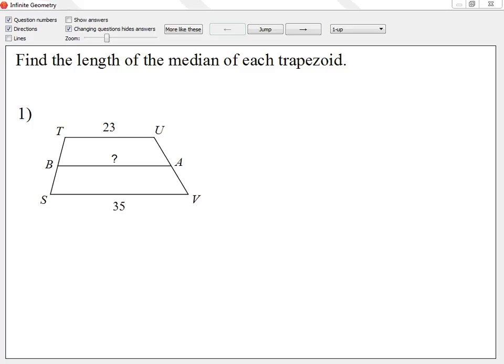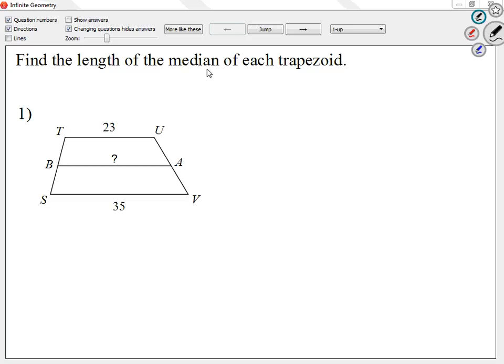You should have words that are different but mean the same thing. So median and mid-segment is actually the exact same thing. Remember how before you guys learned something that was called average, and then you guys learned something that was mean, and figured out it was the same thing? So that's the same thing here. As a matter of fact, median or mid-segment is the average